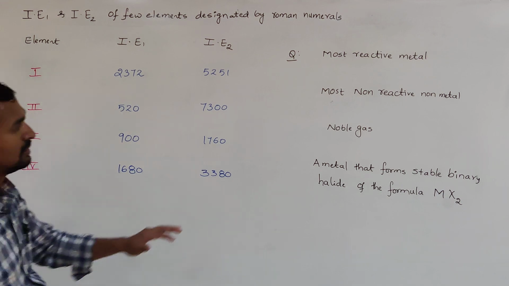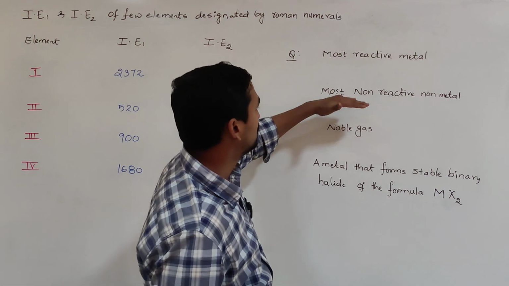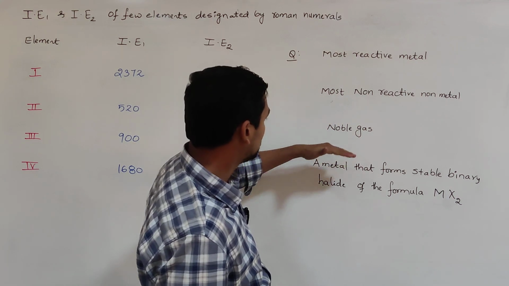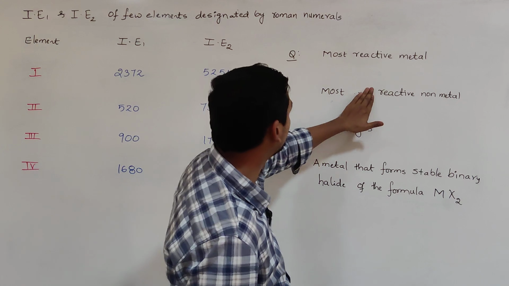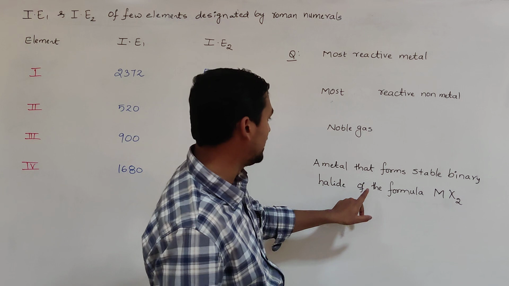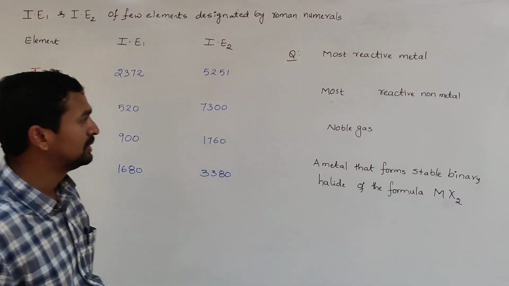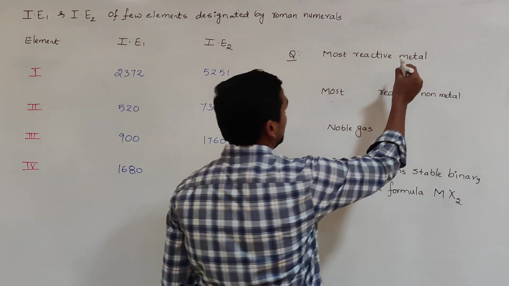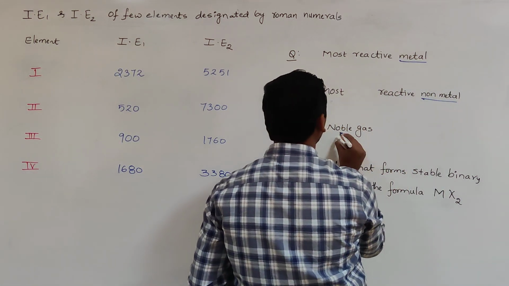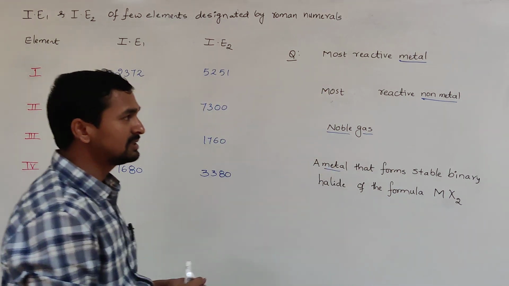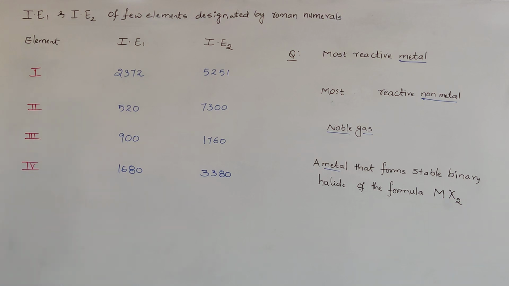What does it ask? The most reactive metal, the most reactive non-metal, a noble gas, and a metal that forms a stable binary halide of the formula MX2. Among these, one is a metal, one is a non-metal, one is a noble gas, and another one is also a metal.